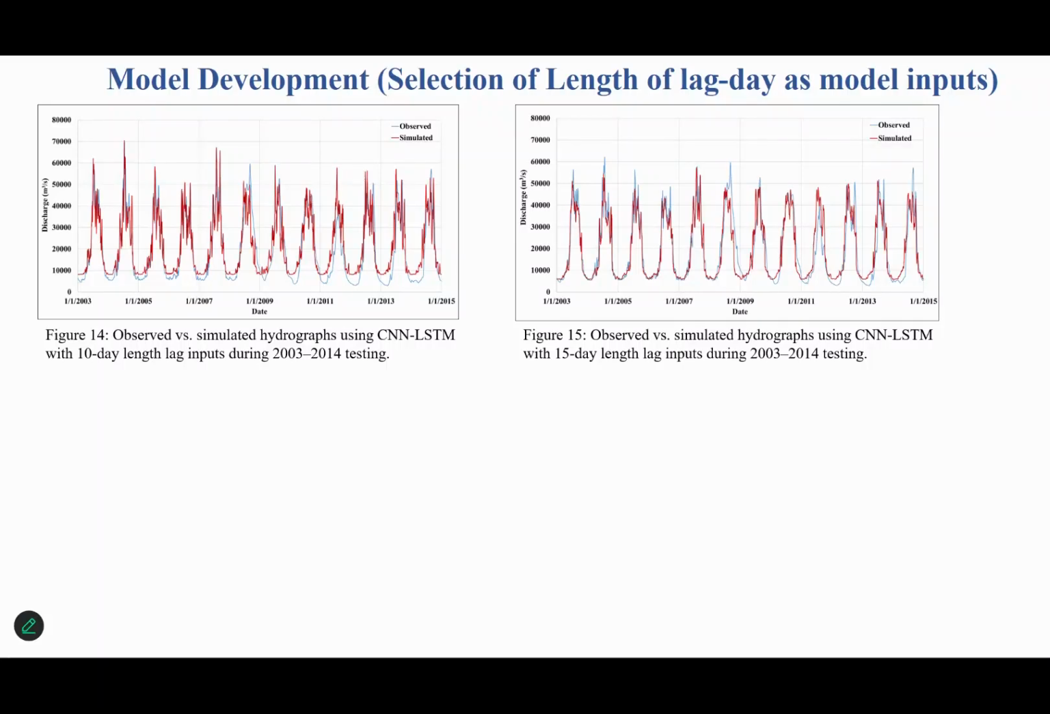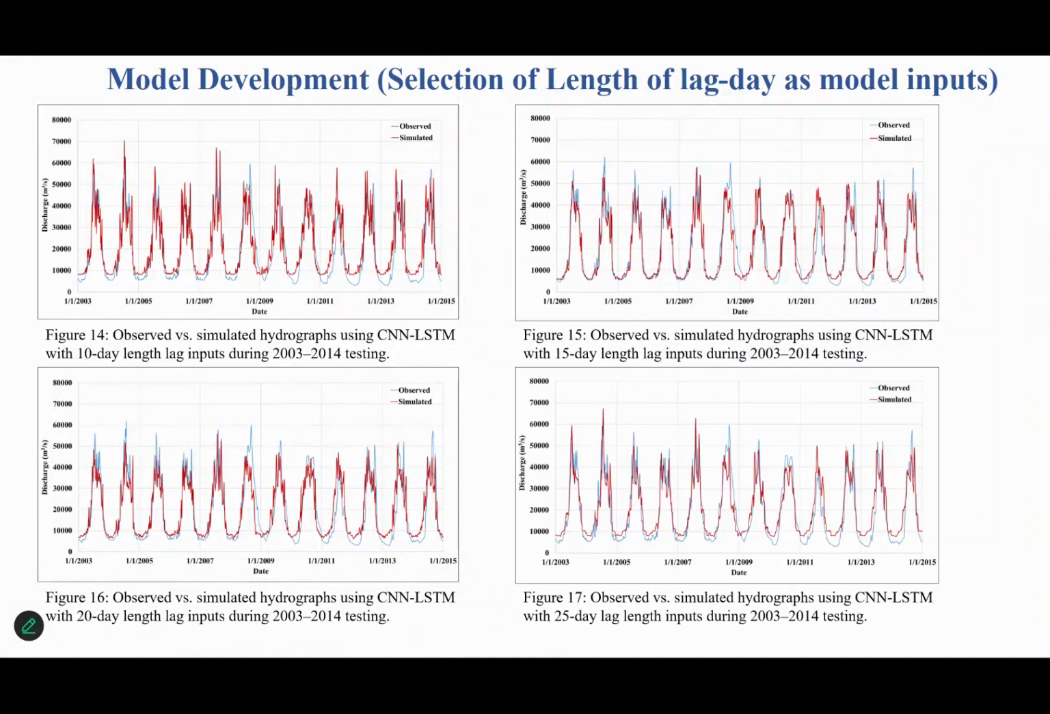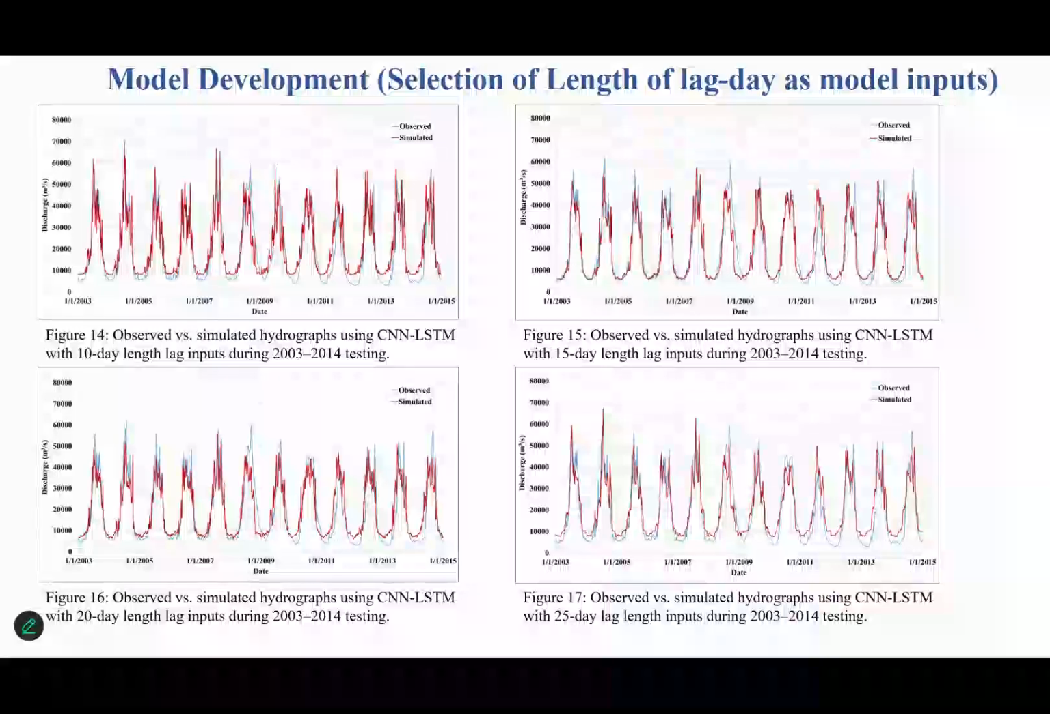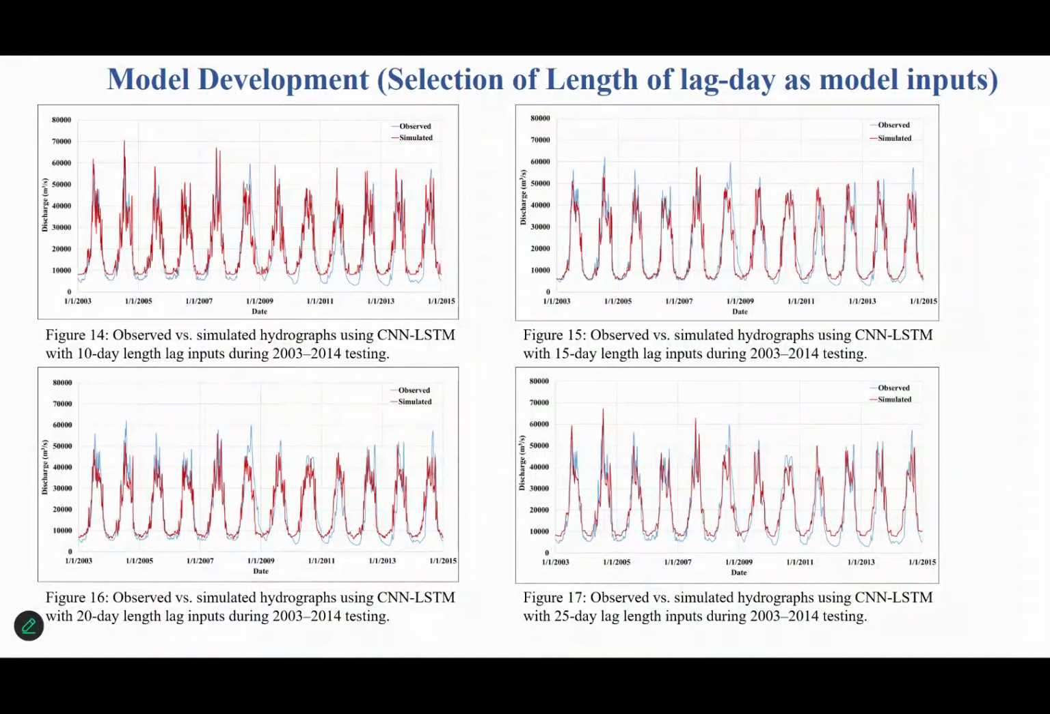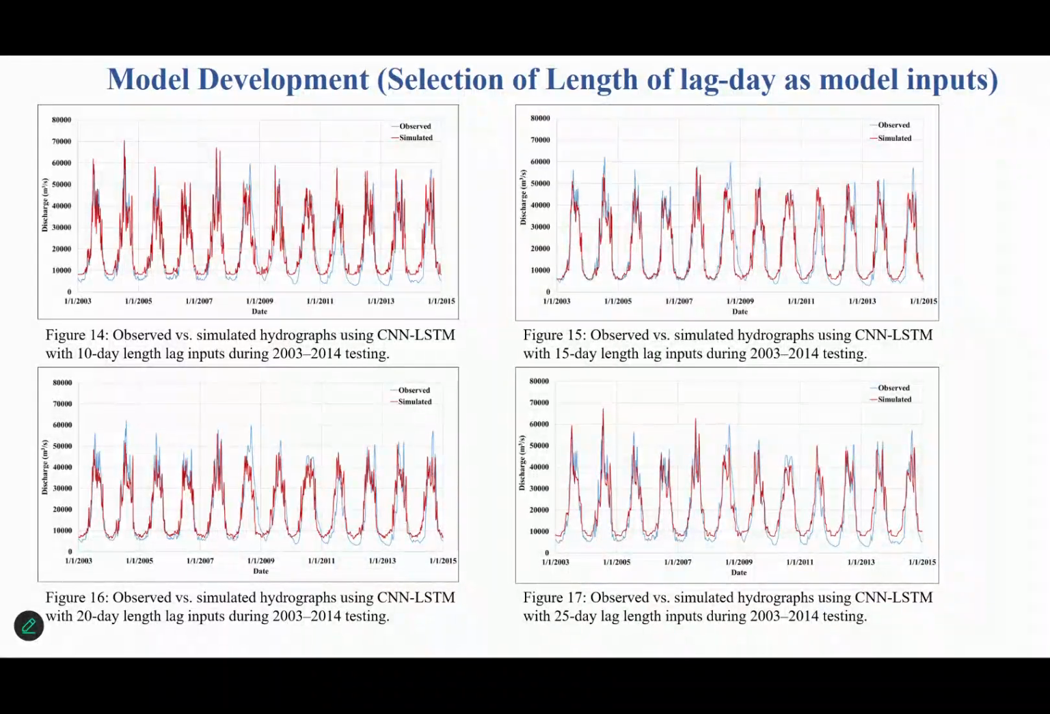This is the 15-day. Here you can clearly see that the spikes almost vanished. This is also the continuation to 20-day lag length. This is the 25-day lag length hydrograph during the testing phase. So as we increase the lag day, the number of spikes reduces, which means that our deep learning model introduced non-linearity. Because the more variables there are, the more non-linear the equation becomes.